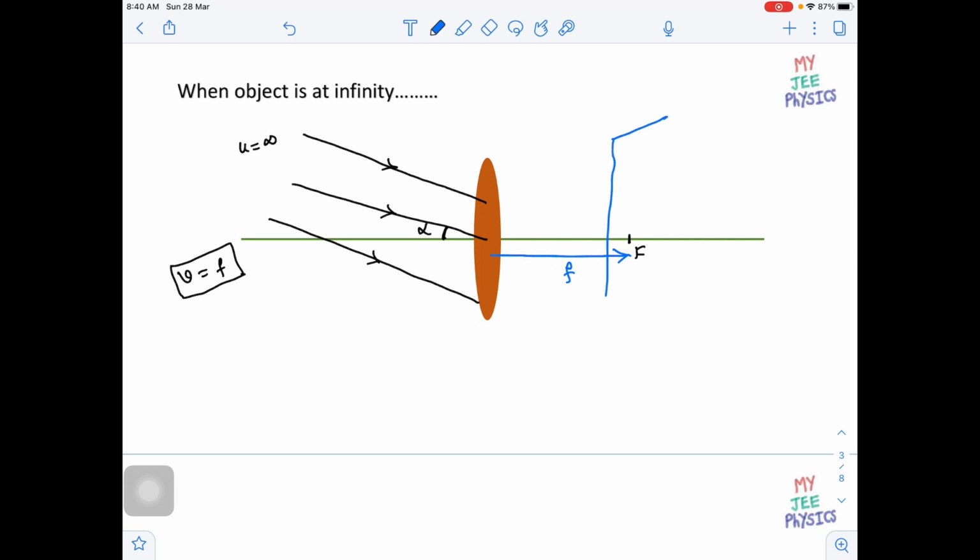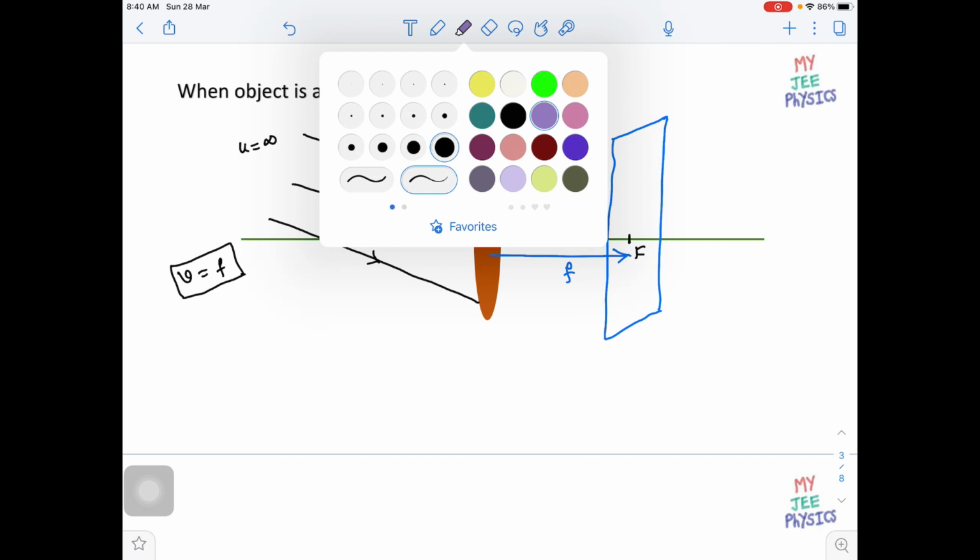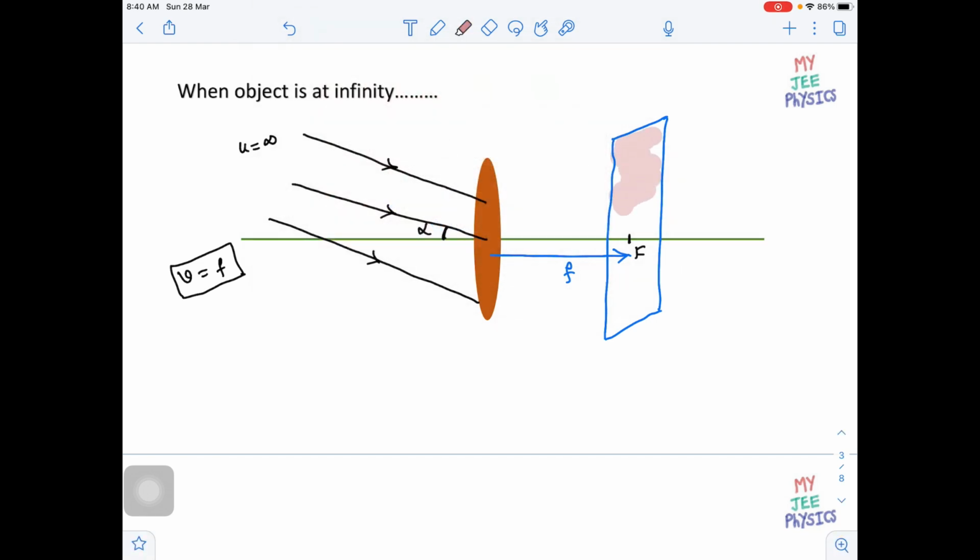Now you take a plane which is passing through the focus and perpendicular to the principal axis. This is the plane which is passing through the focus and perpendicular to the principal axis. This particular plane we call the focal plane. You take any point of this focal plane, that will be at a distance of focal length. So the image will be at a distance of focal length.